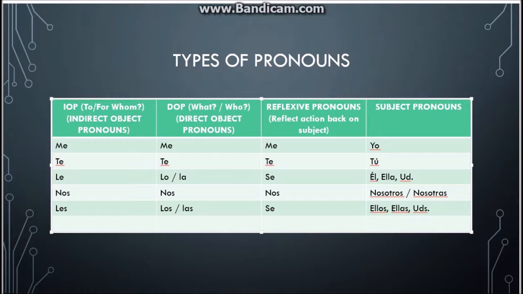Okay, so then we have what's called the direct object pronoun. Remember, to find the direct object, we ask what or who. The direct object is the receiver of the action. The receiver of the direct object is the indirect object. These look very similar: we have me, te, lo, la, nos, los, or las. When we get to the él and ellos forms, the direct object pronoun has to agree in gender and number, but that same change does not happen with the indirect object pronoun.